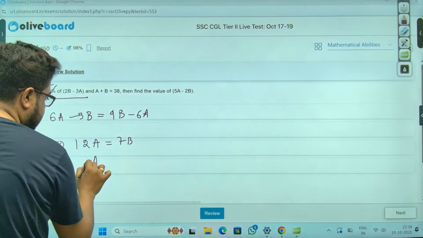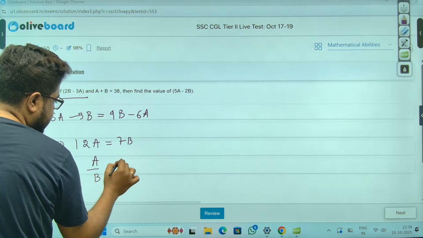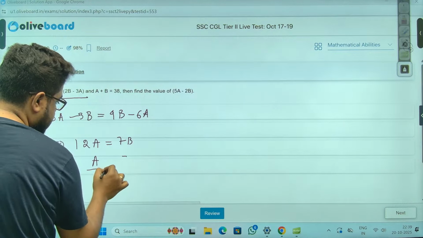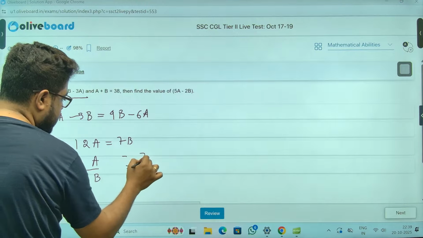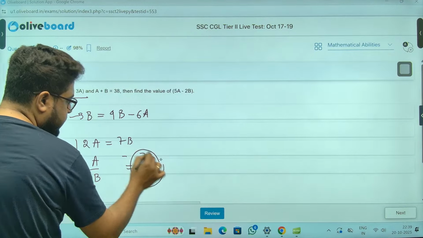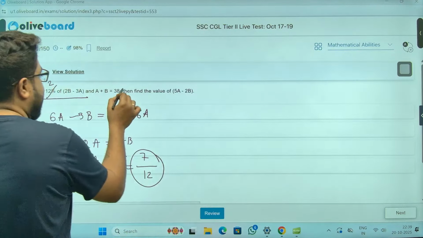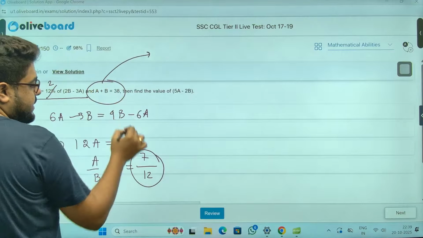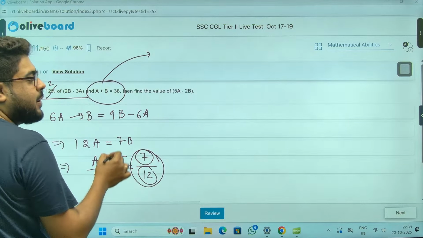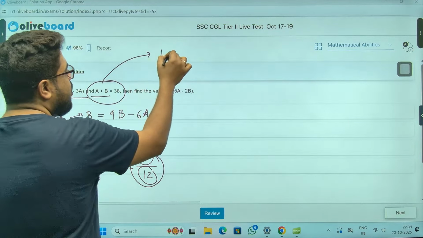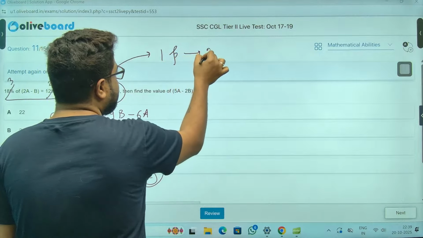A by B comes out to be 7 by 12, sir. Correct? Now, A plus B is 838. Sir, A is 7 parts, B is 12 parts. Total is 19 parts, meaning one part is equal to 2.